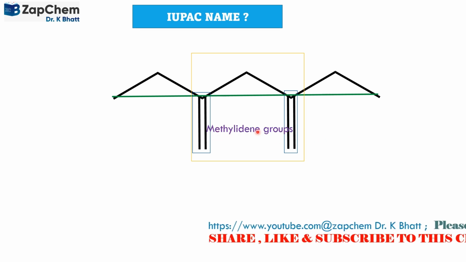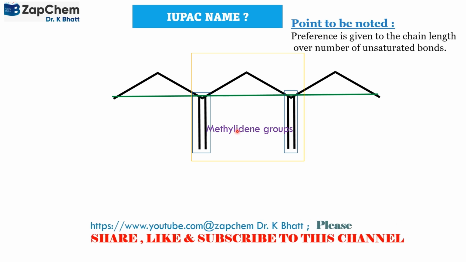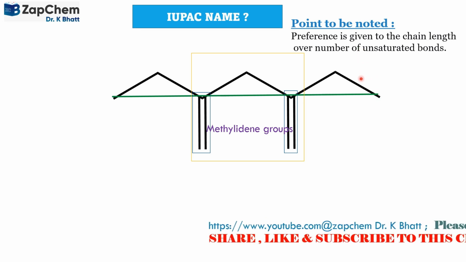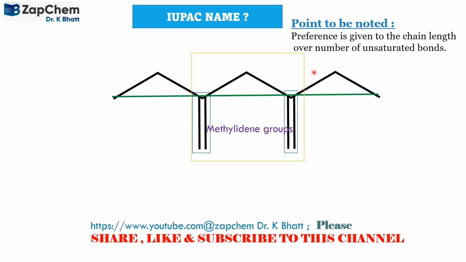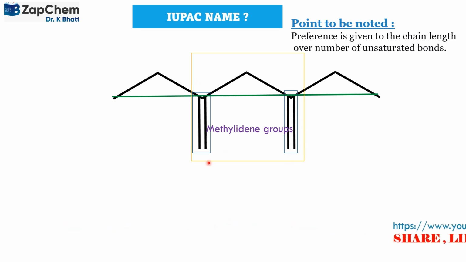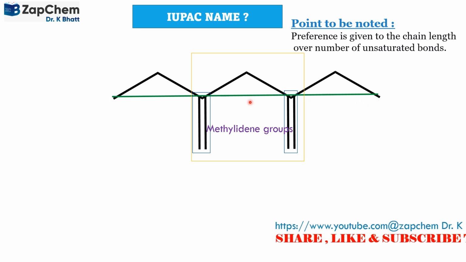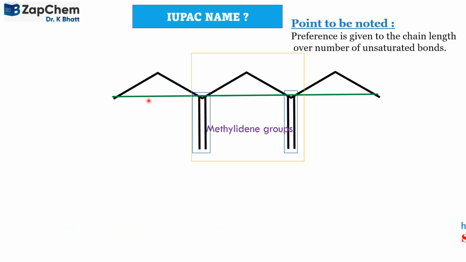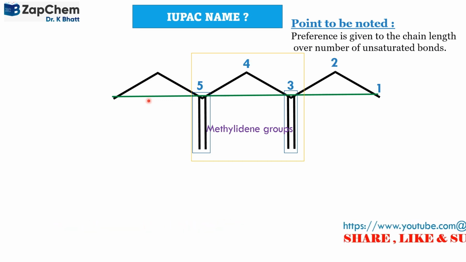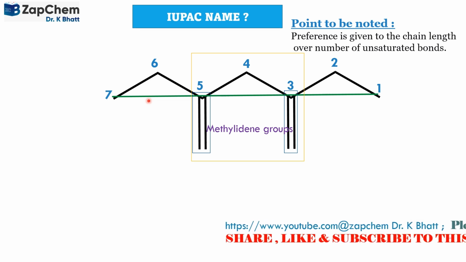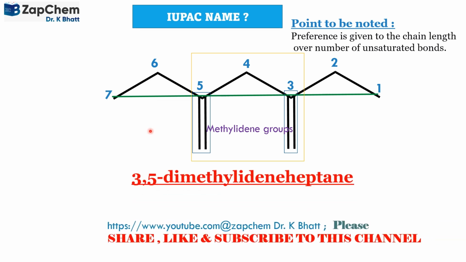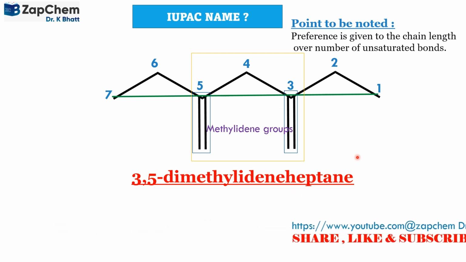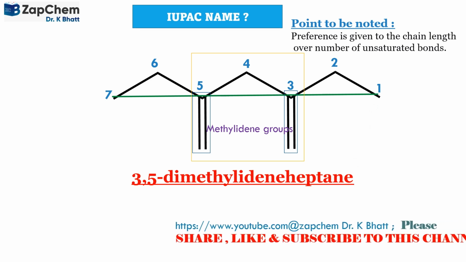we call them methylidene groups. These are known as methylidene groups, and जो सबसे लंबी श्रृंखला होती है उसको हम प्राथमिकता देते हैं। यद्यपि और भी श्रृंखलाएं यहाँ पर हो सकती हैं जिसमें कि डबल बॉन्ड है, तो डबल बॉन्ड वाली श्रृंखला लॉन्गेस्ट चेन के साथ जो होती है उसको हम प्रायोरिटी देते हैं, प्राथमिकता देते हैं, and accordingly we number it the longest chain this way and we find the compound here is 3,5-dimethylidene heptane. 7 carbon atoms are there. The root word is heptane. So that's the correct name.